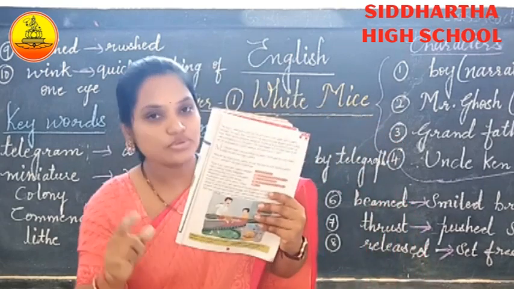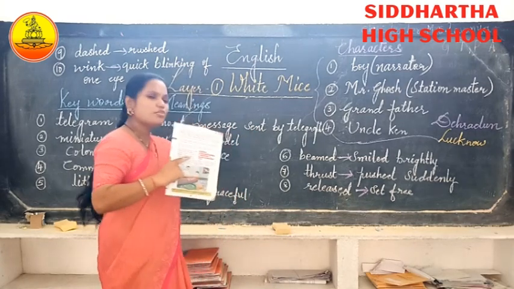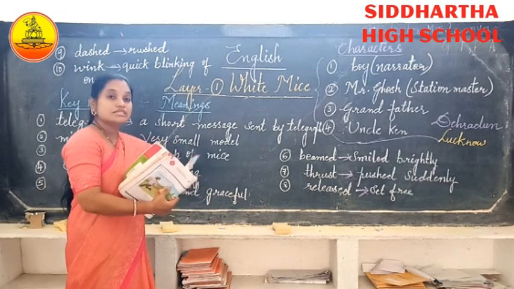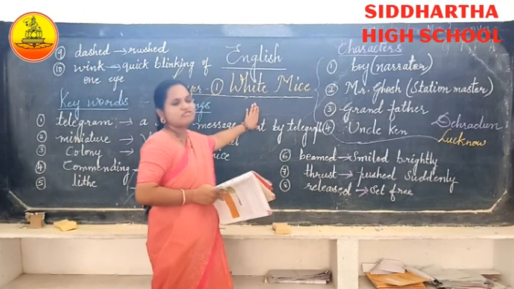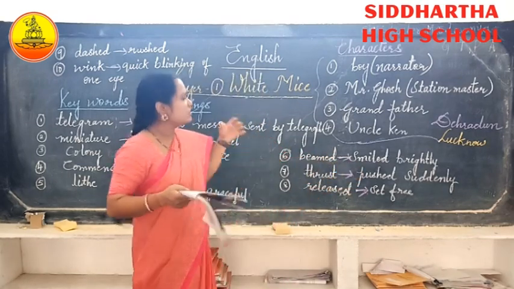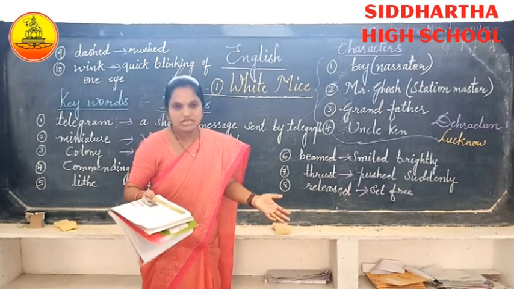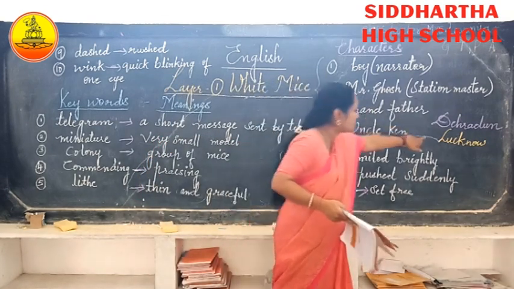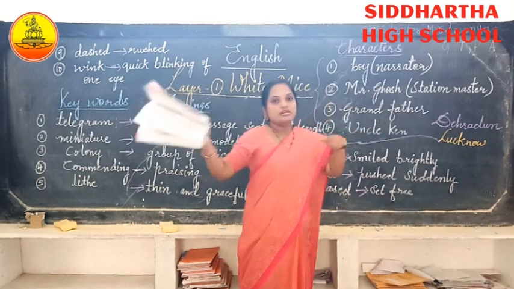Got it, children? So up to here I think I had ended in the last class. Now let's continue. So when the boy was very impressed, the boy fed some biscuits to the white mice. And he fell asleep because from morning onwards he was traveling, right? He suddenly fell asleep on the huge armchair. Meanwhile, the boy's grandfather had arrived at the station at Lucknow, and Mr. Ghosh received the grandfather and took him to his house.